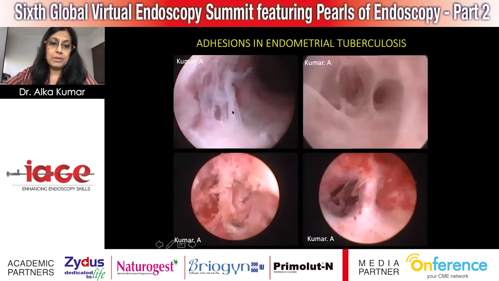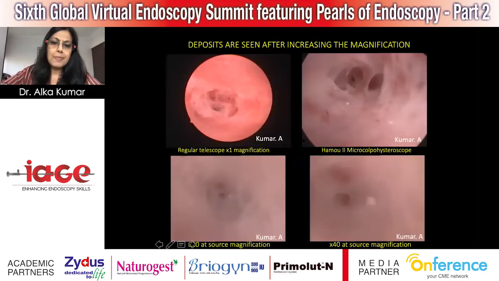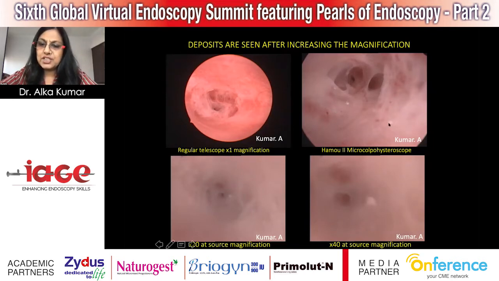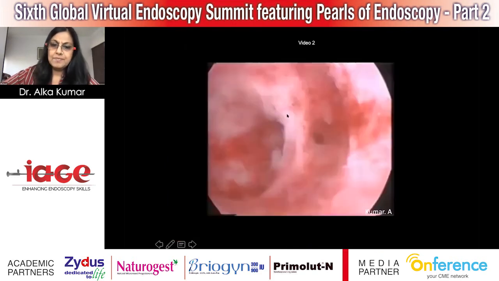Again, adhesions in endometrial tuberculosis. You can see here the adhesion bands, and you can see the cornu. These are the cornual ones, and you can see the tubal ostia. Again, these are with magnification in the same patient. We used the regular telescope, and then later we used the microcolpohysteroscope, and going closer we could appreciate these tubercles much more, and even the adhesion bands which were there.